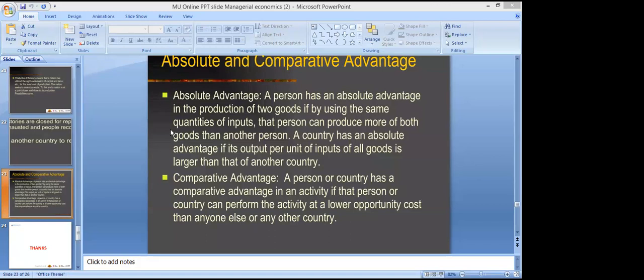Yes, sir. But I have a little question. What is a capital intensive good and a labor intensive good?